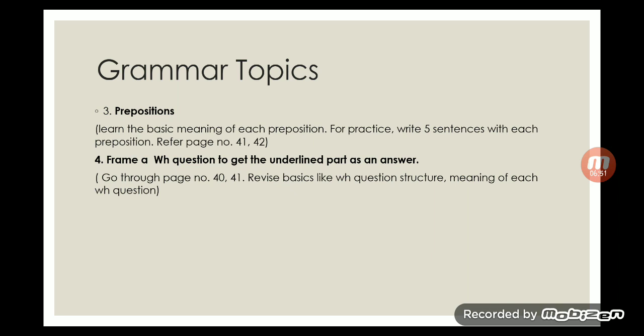Okay, this is the basic difference between WH and verbal. If I ask you, do you like coffee? Then you can simply tell me yes or no. This is opinion, not information. But if I ask you what kind of food would you like to order, then I'm seeking information. Whatever the answer is, that is information. So this is why you have to pay attention to that structure. I think this question is there in Pillars of Democracy, where one part is underlined and you have to get that part as an answer.